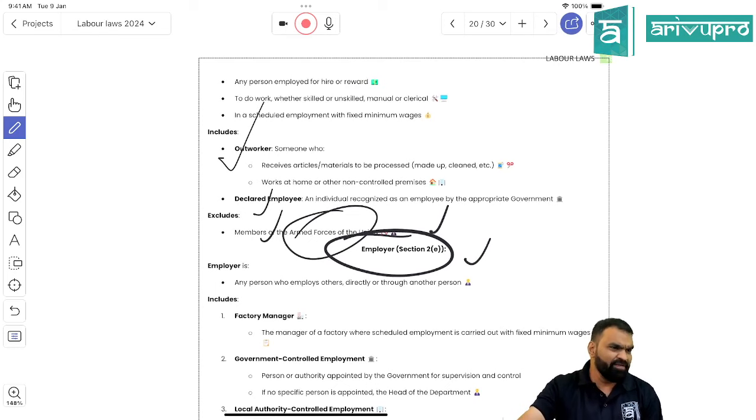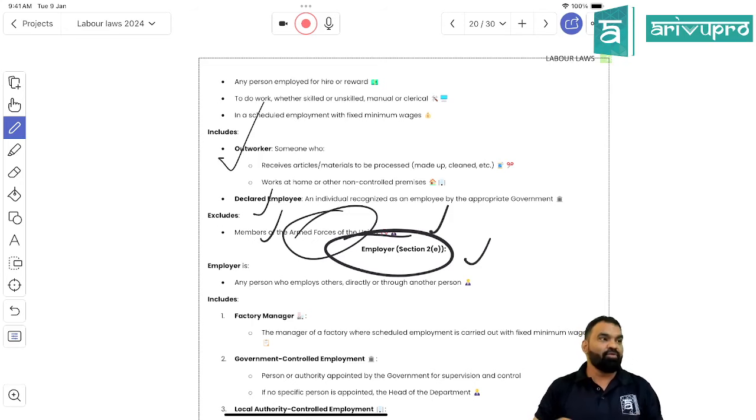So, done with what? Now tomorrow we'll finish up the Minimum Wage Act, and we'll go ahead with the Payment of Bonus Act. Okay, Payment of Bonus Act, tomorrow we will start. Abhi, just quickly give me the section numbers of the Payment of Wages Act and I'll leave.